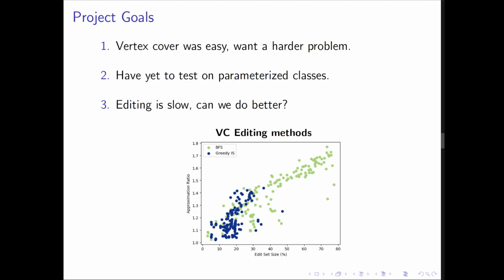Lastly, editing is what slowed us down in prior work. We wanted to investigate if there was anything that could be done to speed up this step. Further, our work evaluating different editing methods in vertex cover suggests that using the editing approach which gives the smallest possible edit set is important to achieving a better solution quality. So we wanted to ensure our editing still achieves small edit sets.